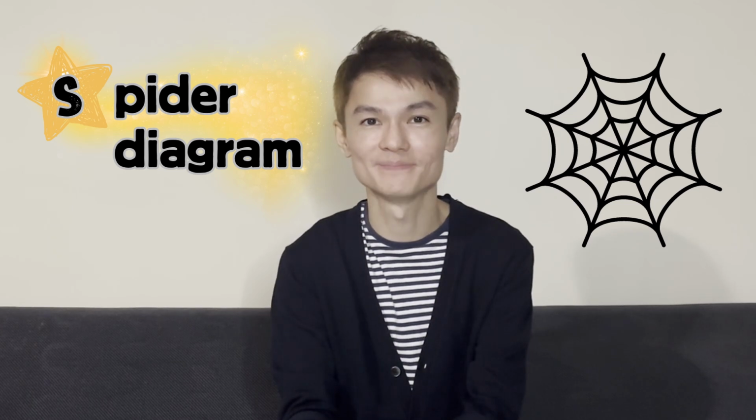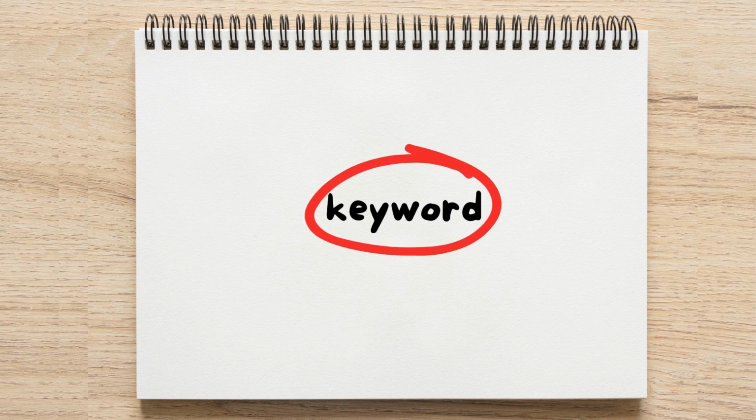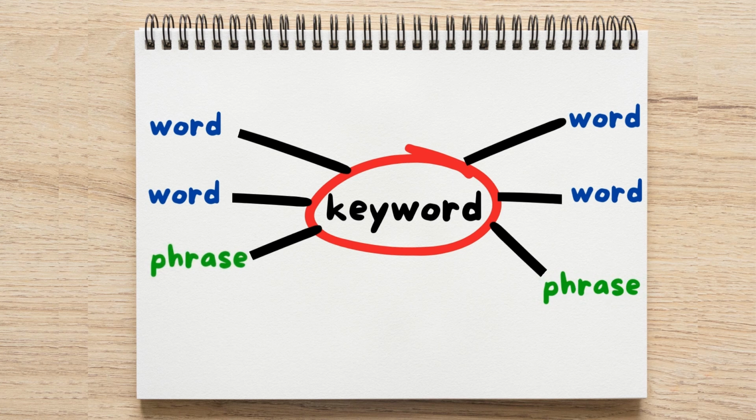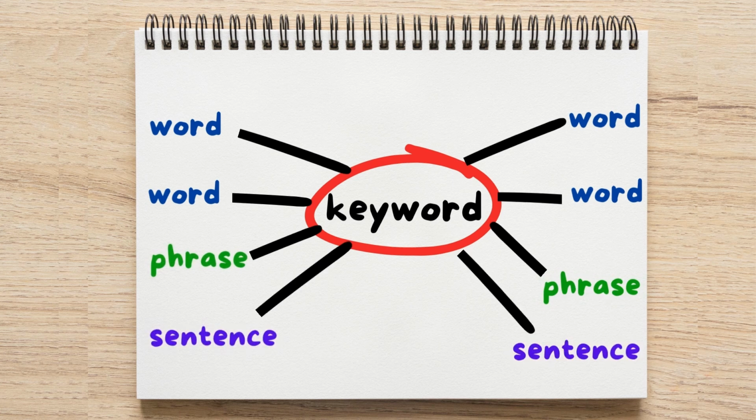The STAR method starts with the S for spider diagram. As its name suggests, a spider diagram looks like a spider's web. Here's how it works. Write a keyword or topic in the middle of your page. From there, draw lines out to other words, phrases, and even short sentences that connect to it.